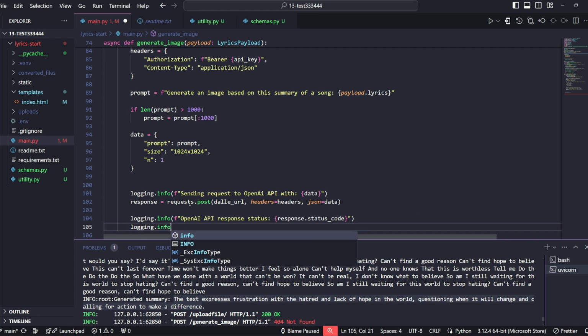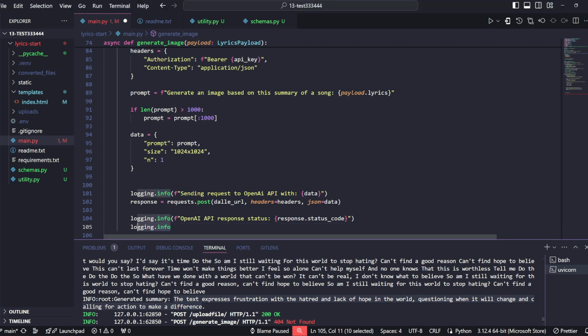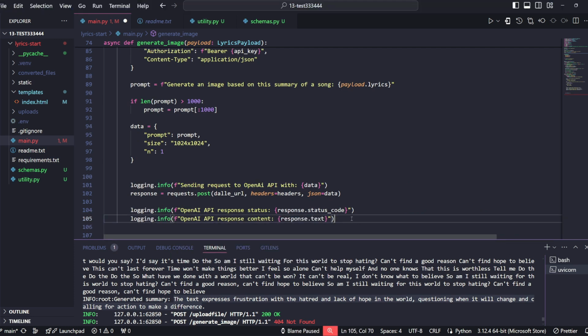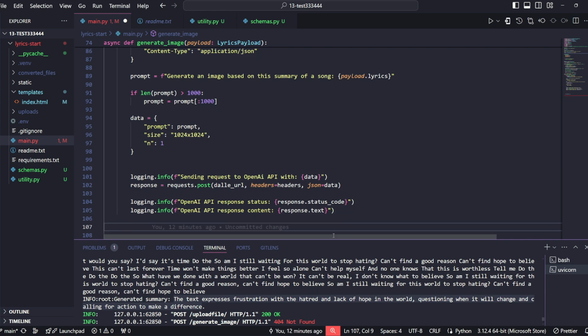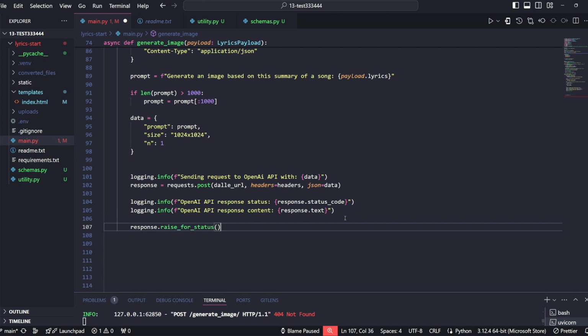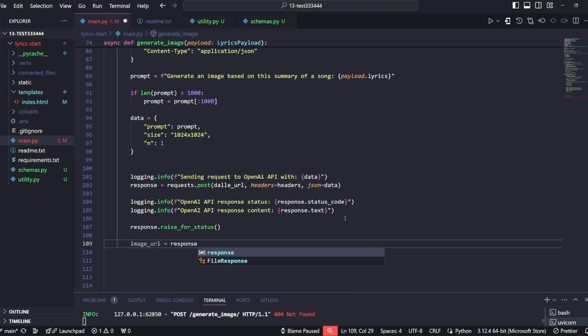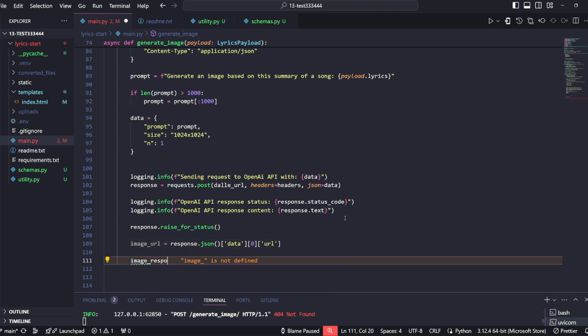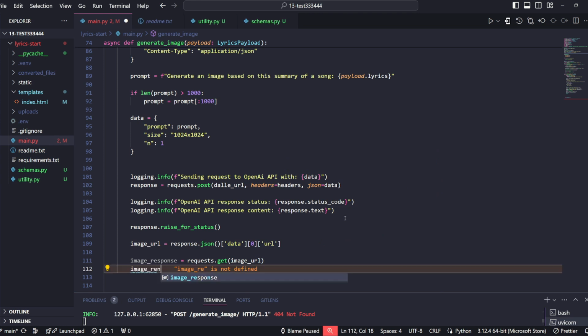And we can also do logging.info, so some more logging for response content. So we will actually show all of that in the terminal here as the server is running. And we'll do raise_for_status. So the image, well, we want to store it and say that it's response.json. So in our data, list 0, and we extract the URL. So the response is image URL here. So we'll do a get request for that. And again, we'll do image_response.raise_for_status.